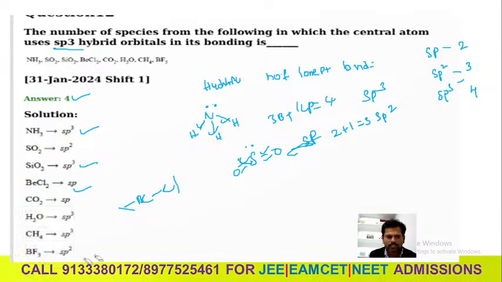You can write that H2O, O, H and H. You can write this like. So 2 lone pairs, 2 bond pairs, that is 4, so sp3. This one is right. Okay. Then after CH4, CH4 is sp3.